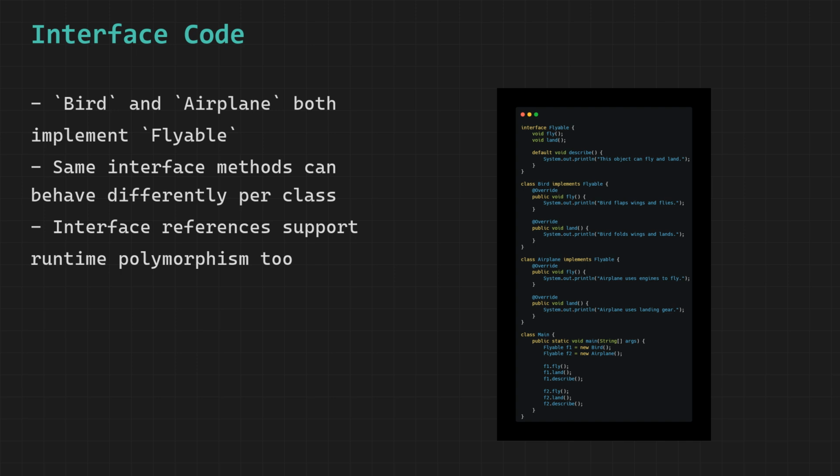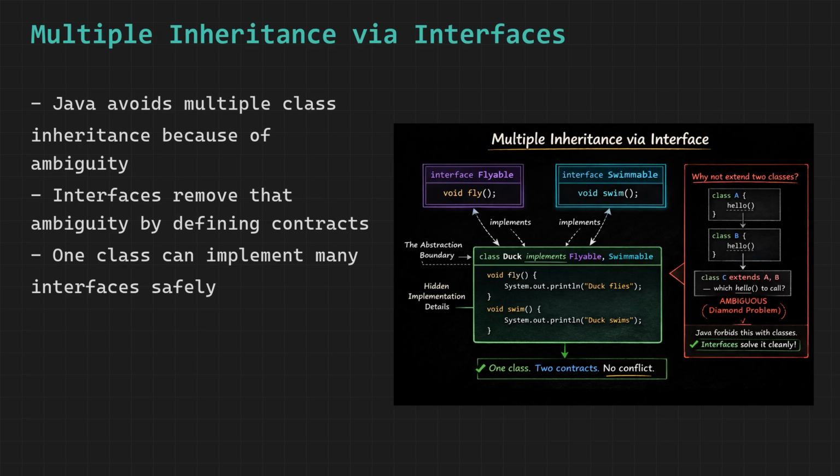You already know Java forbids extending two classes at the same time. The reason is the diamond problem. Imagine two parent classes A and B both have a method called hello with different implementations. Now class C extends both A and B and calls hello. Which version should run? A's or B's? Java cannot decide. This ambiguity is the diamond problem, and it causes real bugs in languages like C++ that allow it. Java's solution is elegant.